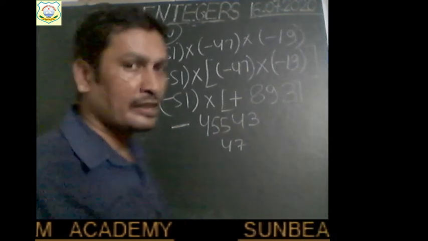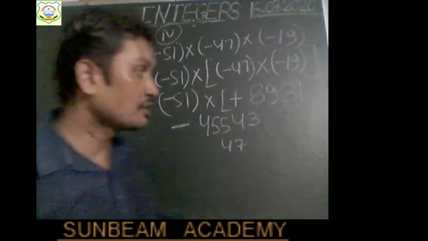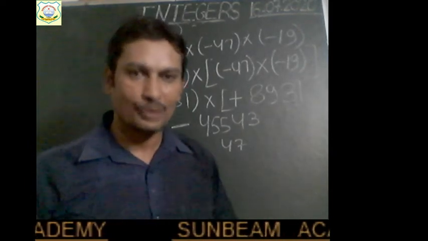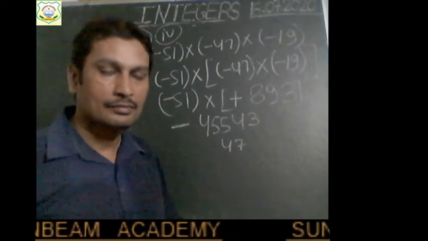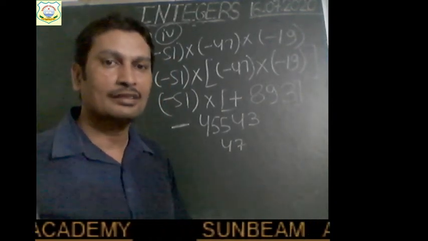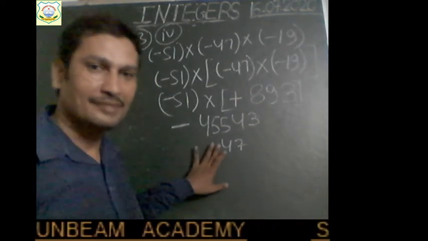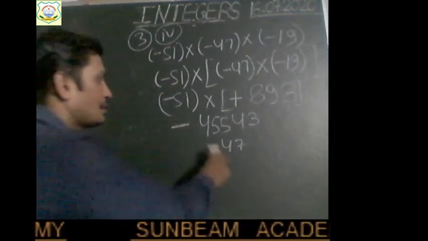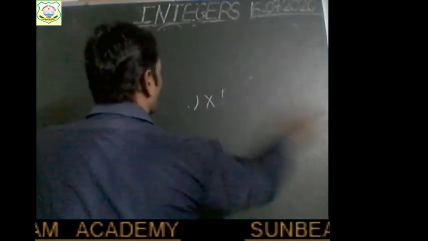I have multiplied, children. You don't follow me. You multiply in your own way and check whether this answer is correct or not. Okay. I can make mistakes. Don't follow me. So don't blindly depend on me. Use your own brain, solve the question by yourself, multiply and check whether this answer is correct or not. Alright? So this is the answer. In this way you can solve the other parts of this question now.